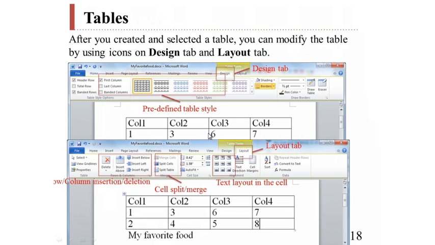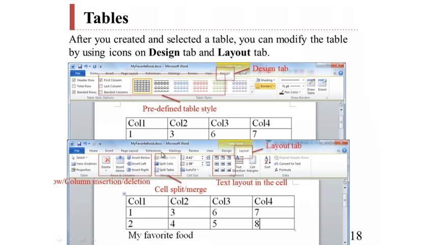We can also modify the table we created by using icons on the Design tab and Layout tab. By clicking Pre-made Design, we can change our table design, or by using these buttons on the Layout tab, we can insert or delete a row or a column.